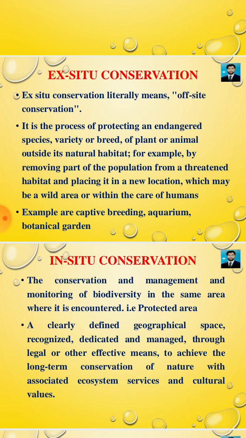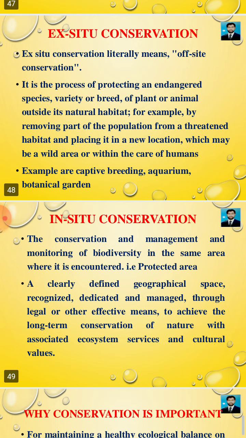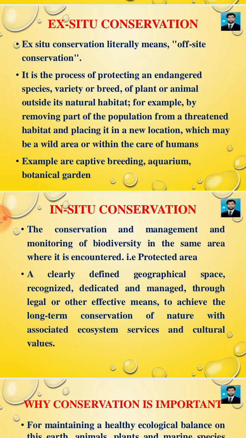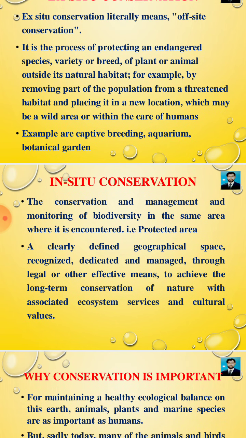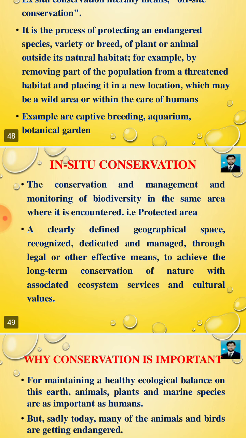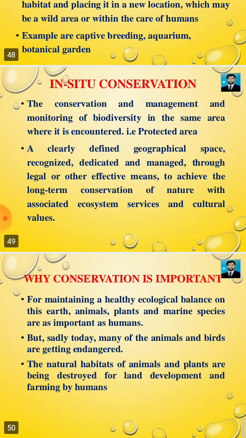Ex situ conservation literally means off-site conservation. It is the process of protecting an endangered species, variety, or breed of plant or animal outside its natural habitat, for example, by removing part of the population from the threatened habitat and placing it in a new location, which may be a wild area within the care of humans. Examples are captive breeding, aquariums, and botanical gardens.